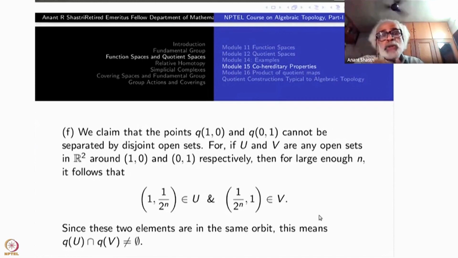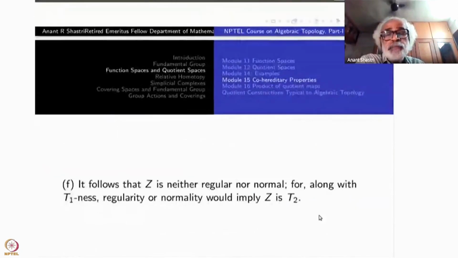Since this cannot be Hausdorff, the conclusion is much stronger, namely, this space can be neither regular nor normal. Why? Under T1-ness, regularity will imply T2-ness.